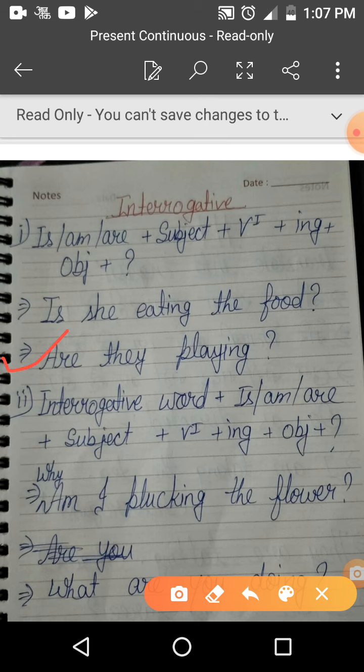Second example, are they playing? They means वे, and it is plural. That's why we use are here. Are they playing and question mark. क्या वे खेल रहे हैं?